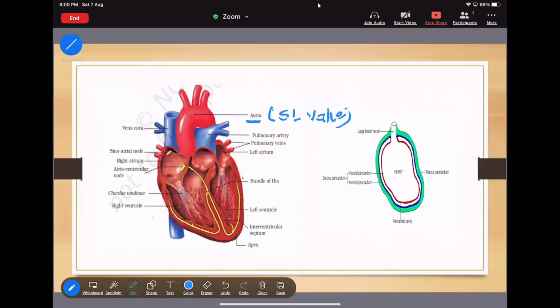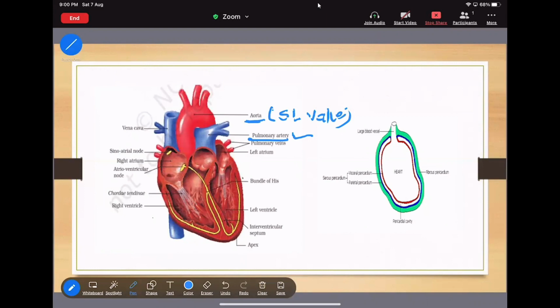That means both are guided by the semilunar valve. Now, there is confusion about the function of the pulmonary artery and the function of the pulmonary vein.